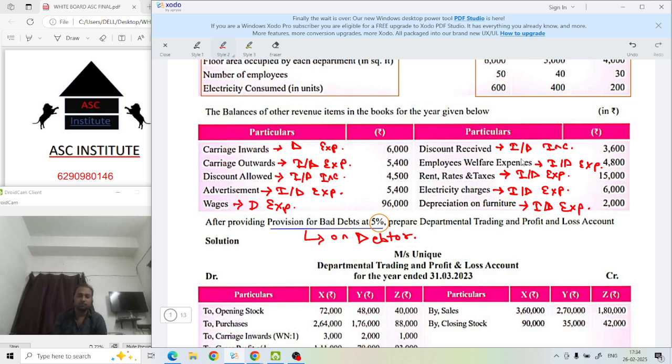What are debtors? From whom we will get money. From whom we will get money. The one from whom I get money. Correct?